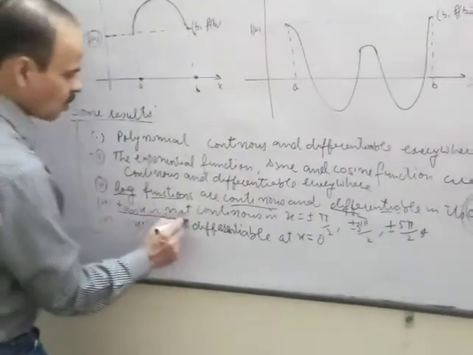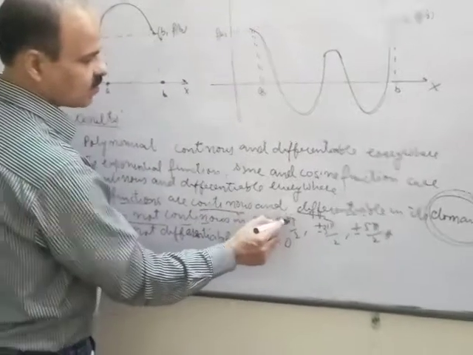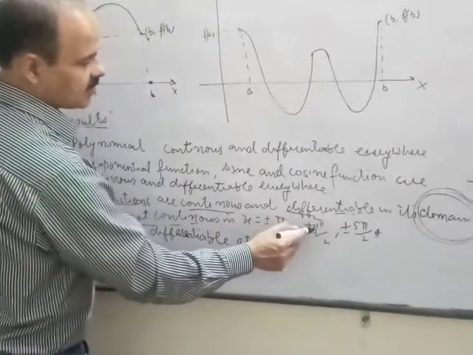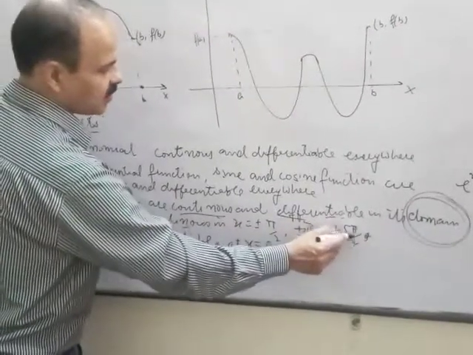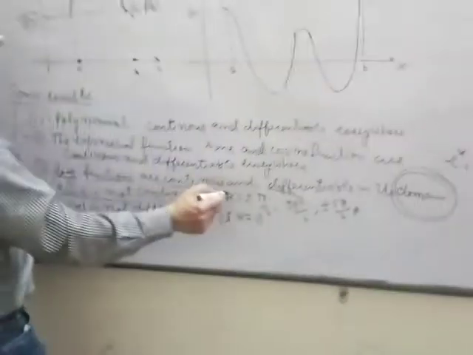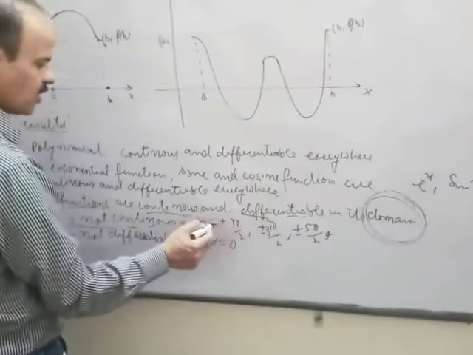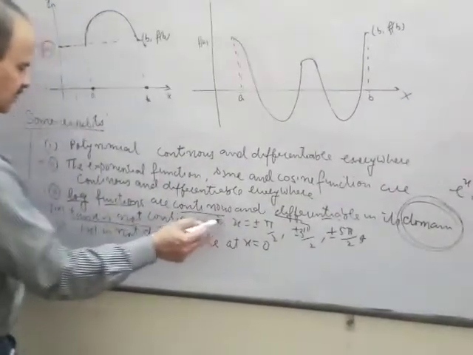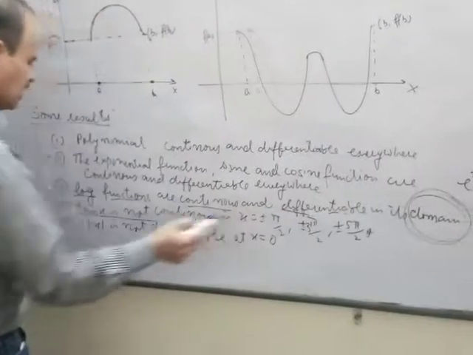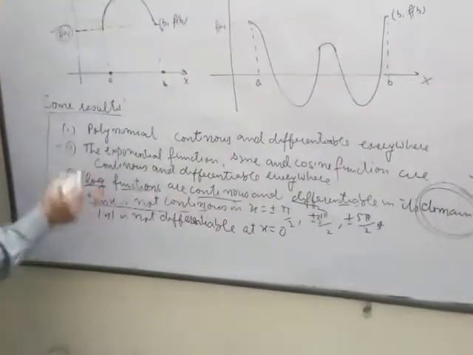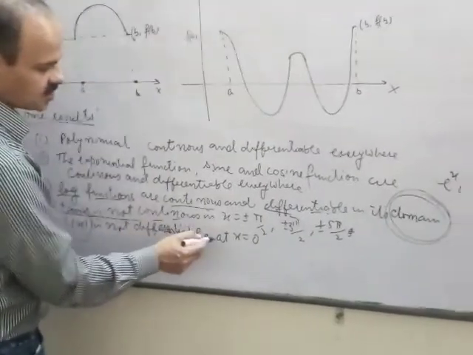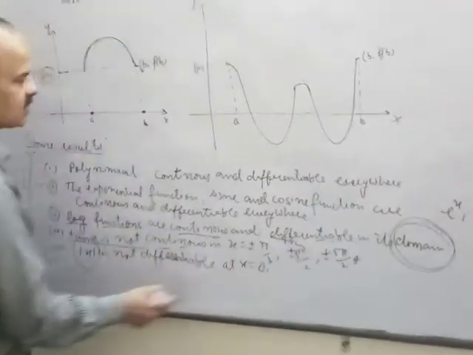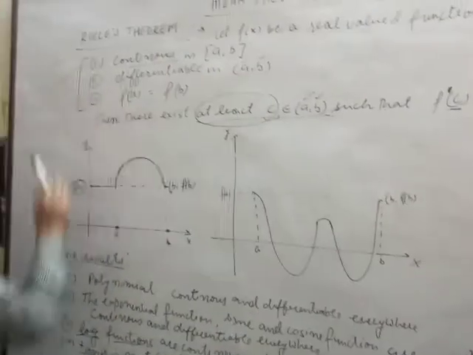Tan x is not continuous at x equal to plus or minus pi by 2, 3 pi by 2, 5 pi by 2, that is, odd multiples of pi by 2. It is not defined there, because it becomes infinite at these points, so it is not continuous. And mod of x is not differentiable at x equal to 0. So these are the results you have to learn before applying Rolle's theorem.